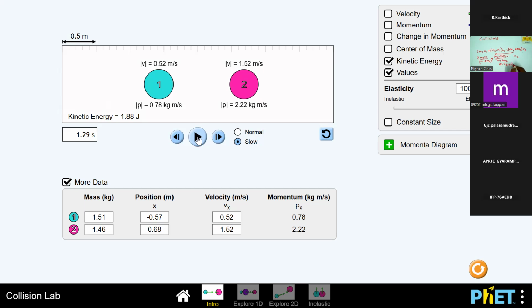Before we had other values, 0.73 and so on, after that 0.78 and 2.22. You can add 0.78 plus 2.22, we get 3. The individual values are different before and after collision, but added up, it also gives 3. So total momentum before collision and after collision does not change.